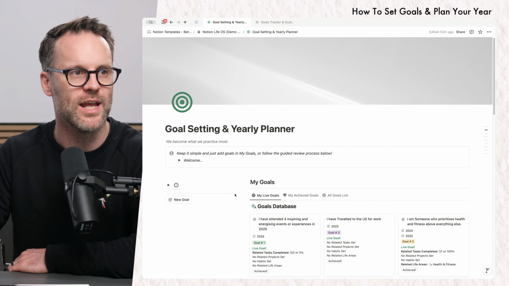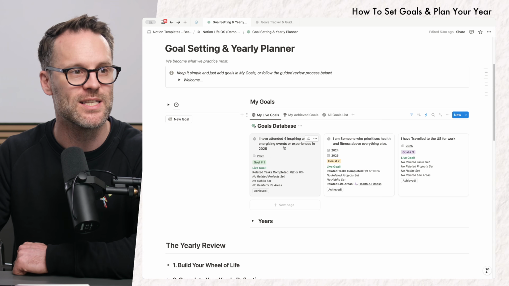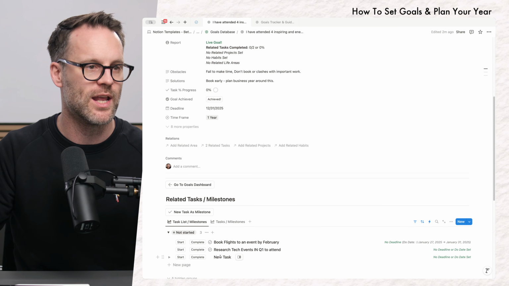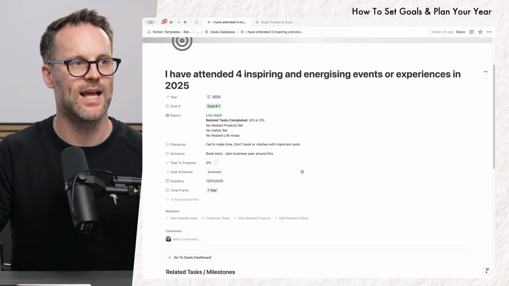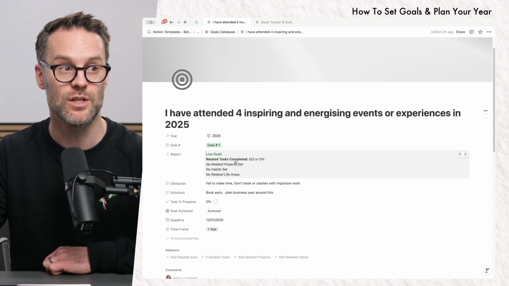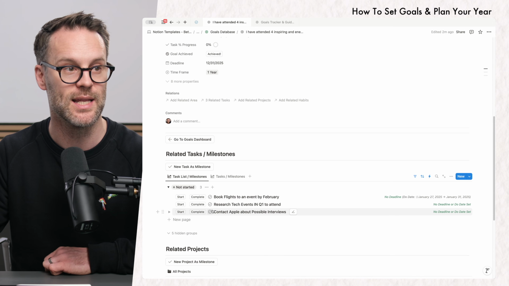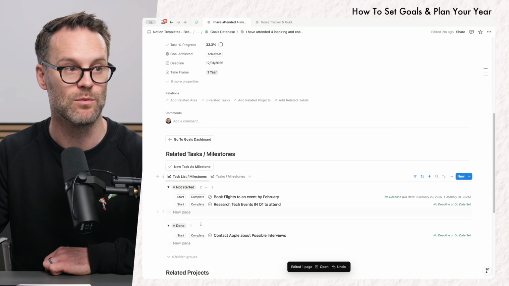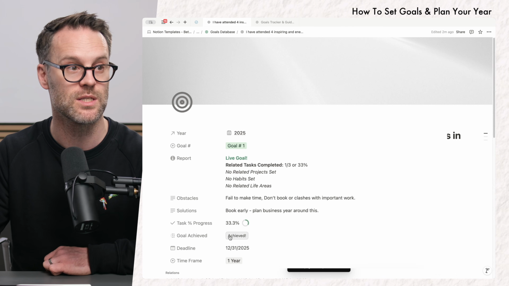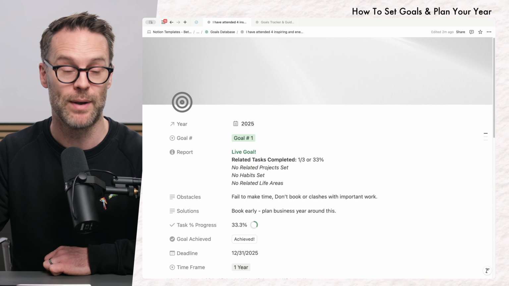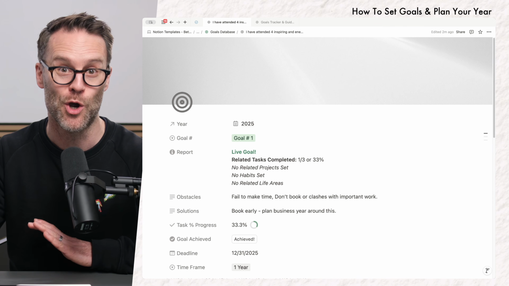And once you've done it, we can come back to the top and you can see inspiring events. I've set a couple of tasks. Let's just add one more in here. We've now got 3 tasks that sit within the goal. Just to show you how these reports work, if I then click that I've completed contacting Apple, it will say that it's done, and then I will see that I've done one of the 3 tasks and 33% is complete. So it allows you then to track where you're at.